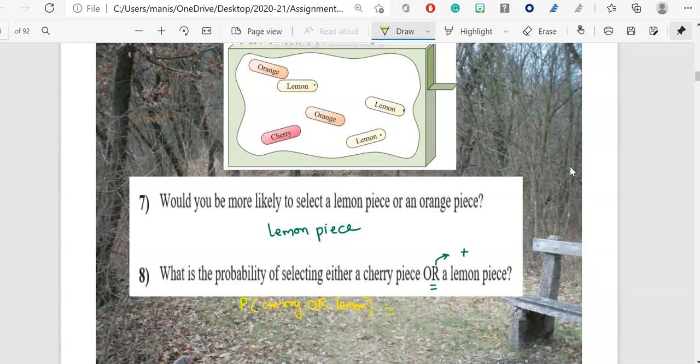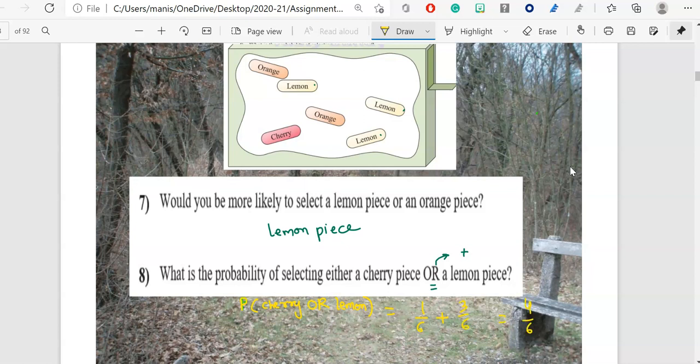Now I told you, so you will add. So let's first of all find out what is the probability of selecting cherry. I can see from here, cherry is 1, 2, 3, 4, 5, 6. Cherry is 1 over 6, plus lemon piece is 3 over 6. So your answer is what?